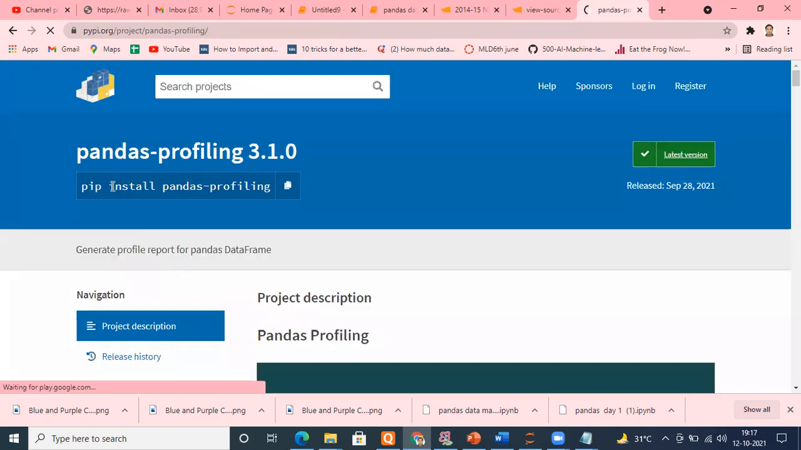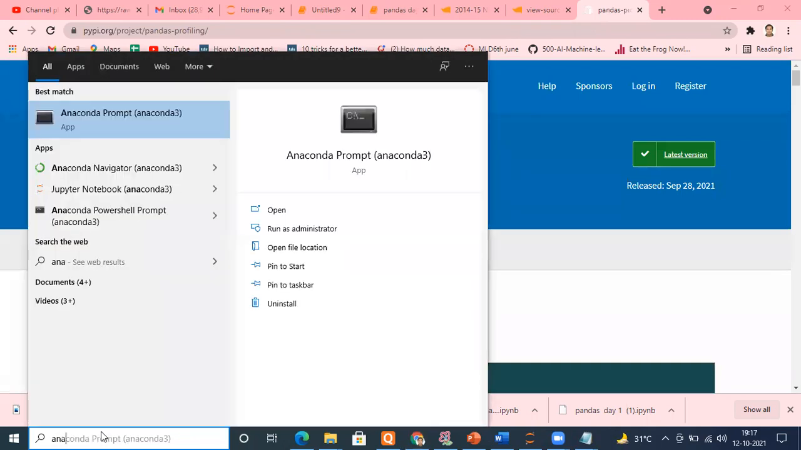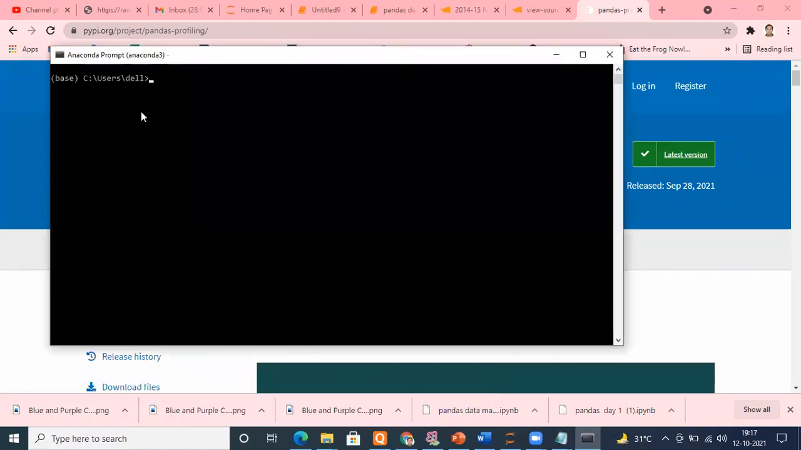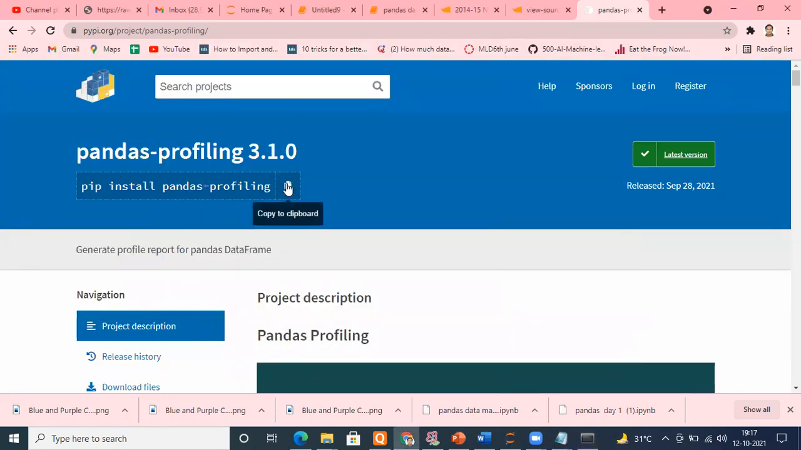Okay, and just use this one, and paste it in your Conda prompt. Where is the Conda prompt? Anaconda prompt here. Okay, it's mentioning Anaconda prompt. Go there and just paste. Just copy it, it gets copied here, and run. I have already installed it. That's why I'm not doing that.